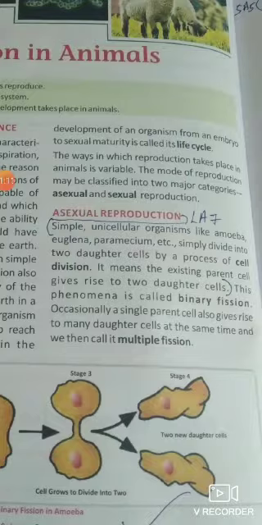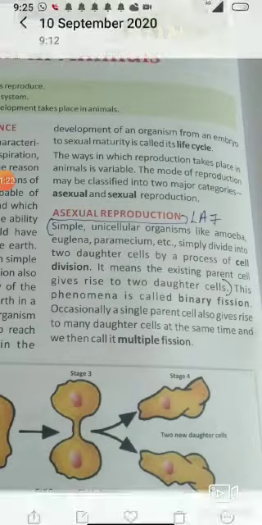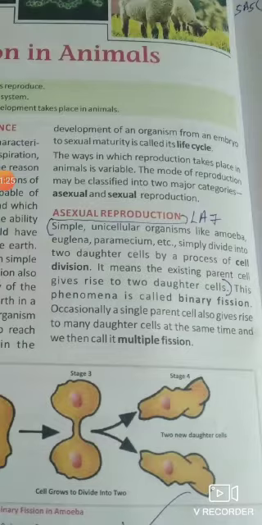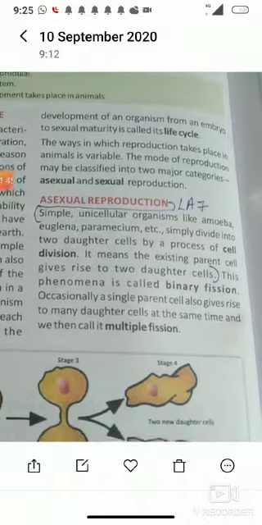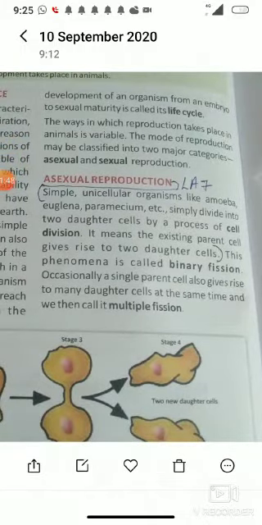Now the development of the organism from embryo to sexual maturity is called its life cycle. There are two types of reproduction. One is asexual and the other is sexual reproduction. In some kinds of animals, asexual reproduction takes place. In amoeba, only a single cell is there, and it makes many cells by the process known as binary fission.